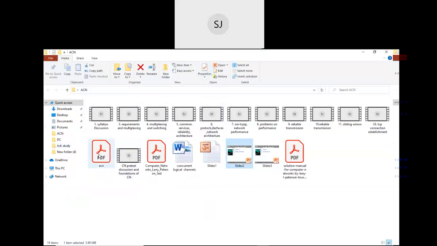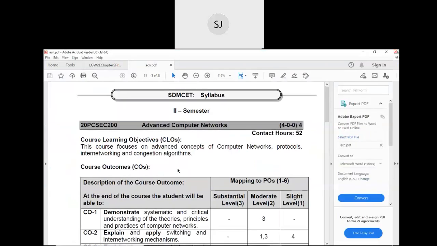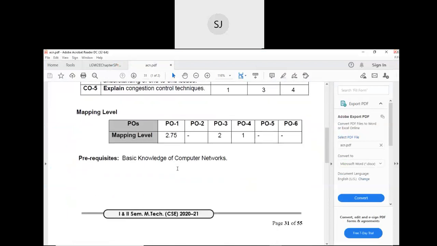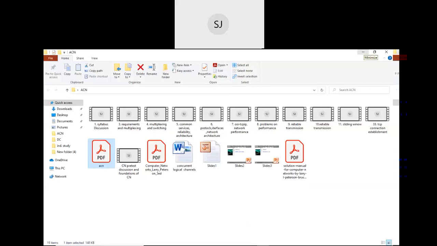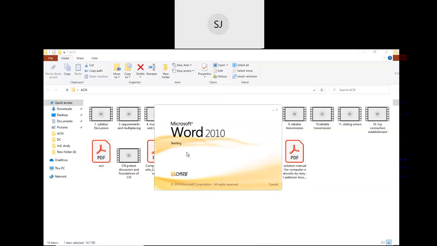Classes of links, reliable transmission, stop and wait protocol, sliding window protocol. So only this is remaining: concurrent logical channels. It is a small topic, and it is there in the book.